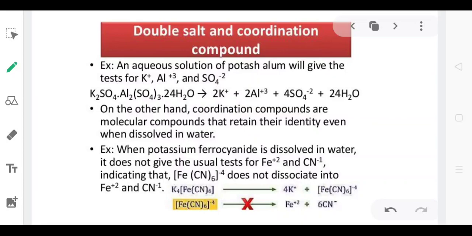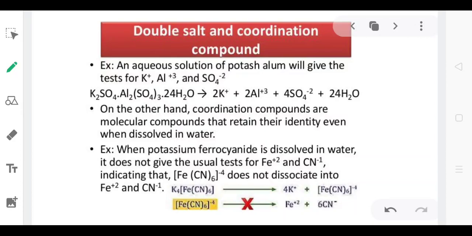Now, the basic difference between double salts and coordination compounds: for example, here we have a double salt, potassium sulfate, aluminium sulfate and 24 water molecules. When it is dissolved in water, it dissociates into different ions, for example, potassium ion, aluminium ion, sulfate ion and water. It means it completely loses its identity when dissolved in water.